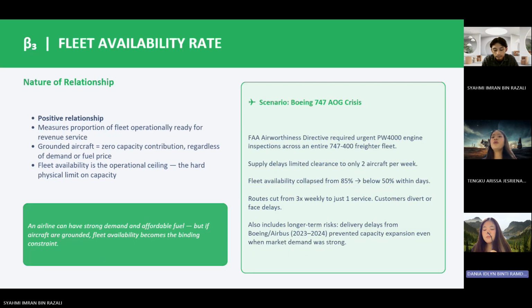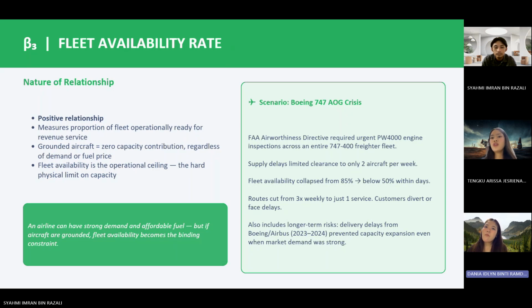So moving on to our third variable, which is fleet availability rate. This is a supply side factor and it has a positive relationship with air freight capacity. The higher the number of aircraft that are available and ready for service, the more cargo capacity an airline can provide. This variable is especially important because it acts as a physical limit.